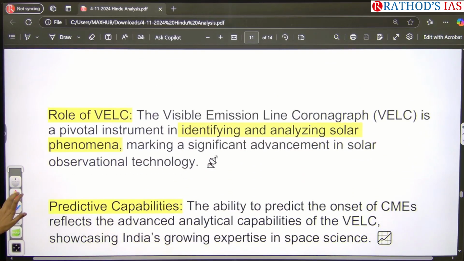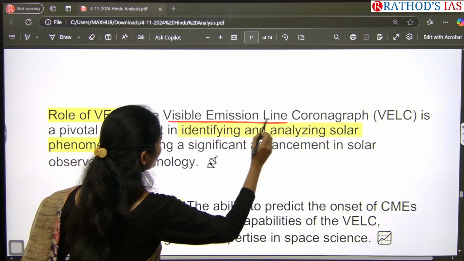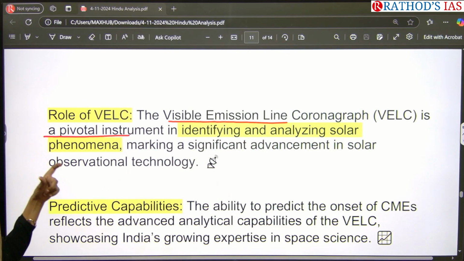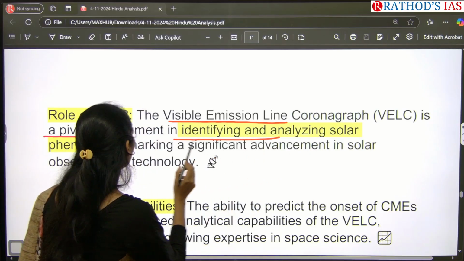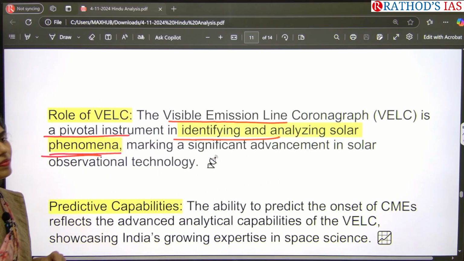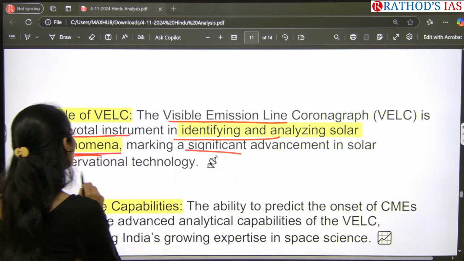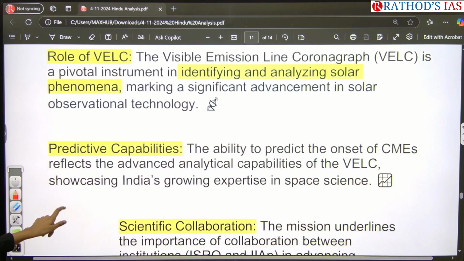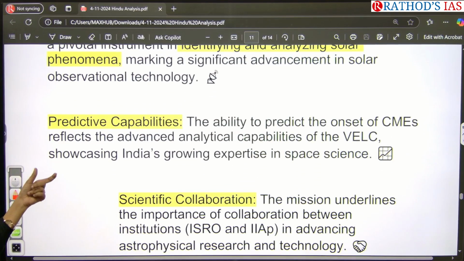And next, this technology, the Visible Emission Line Coronagraph, is a pivotal instrument mainly used for identifying and analyzing solar phenomena. Especially, we can focus on significant advancements in our solar observation technology if we succeed in this. Next, we can also have the capability for prediction based on these space science technologies.